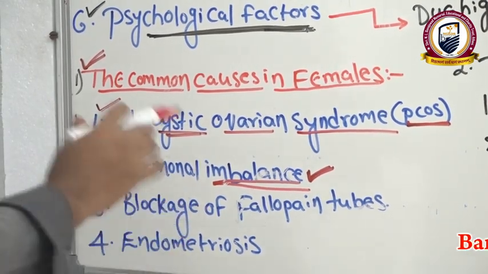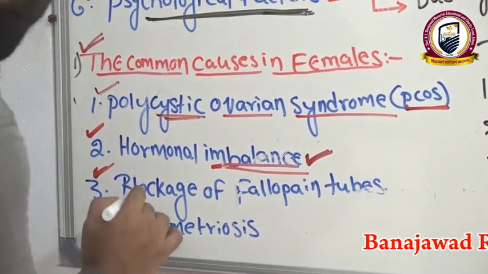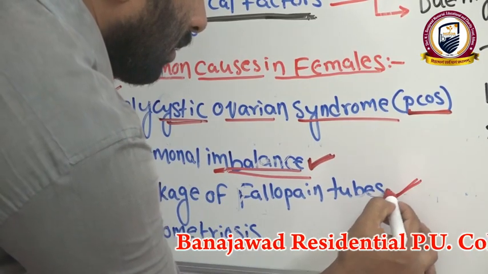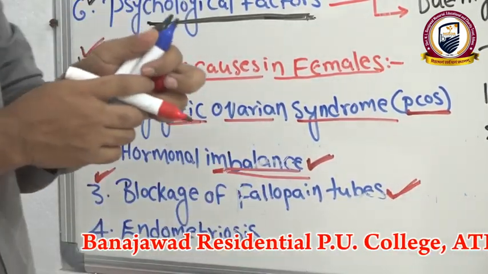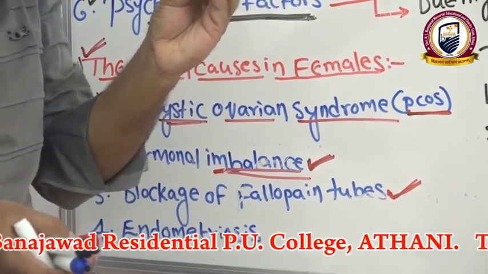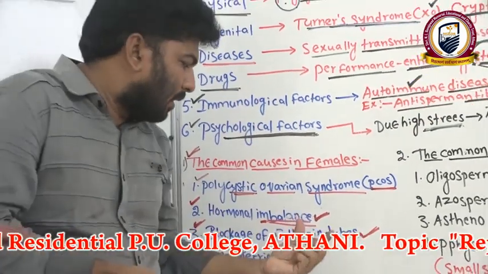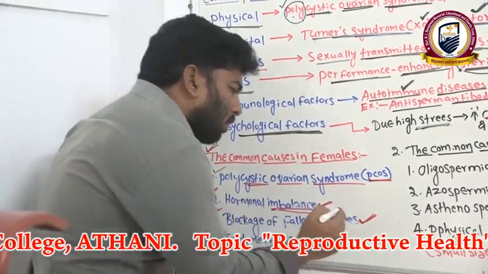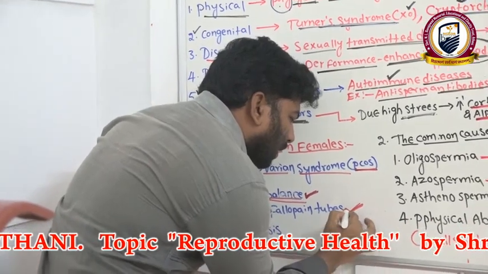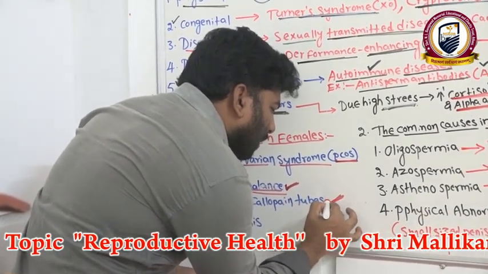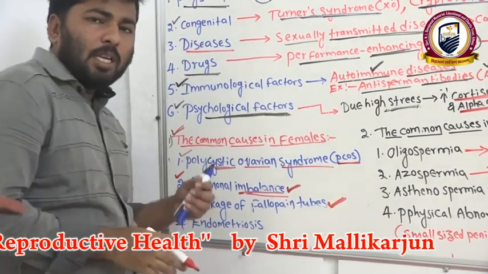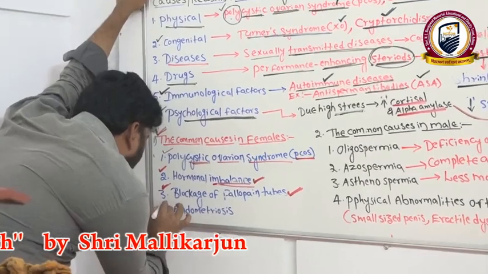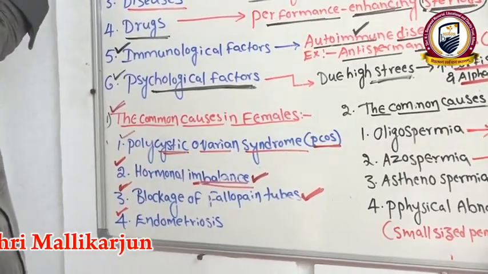Now the next one, blockage of fallopian tubes. Here, blockage of fallopian tubes means what happens? Sometimes blockage due to constriction, or closing of fallopian tubes, may occur. That is, we can say it as a blockage of fallopian tubes. Due to this also the eggs will not enter into the ampulla isthmus junction. There is no chance to get pregnant. Clear?